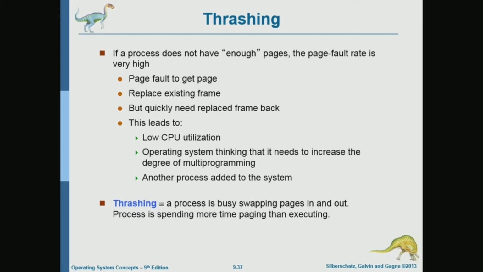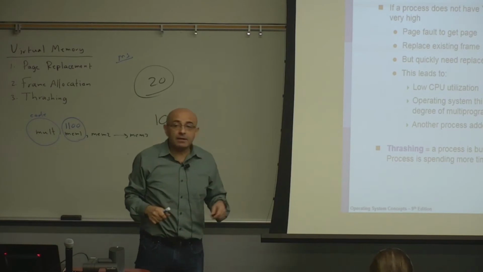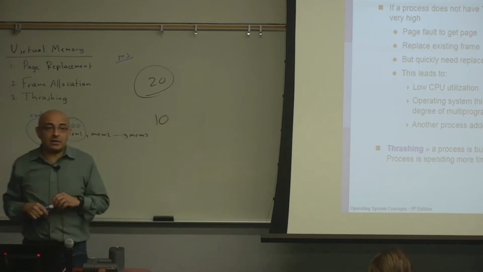It will be spending most of its time waiting for the system to handle a page fault. And remember that handling a page fault is very costly. It's in the millisecond range, and the millisecond range means millions of cycles. So it will be spending millions of cycles waiting for the disk and only a few cycles running on the CPU.